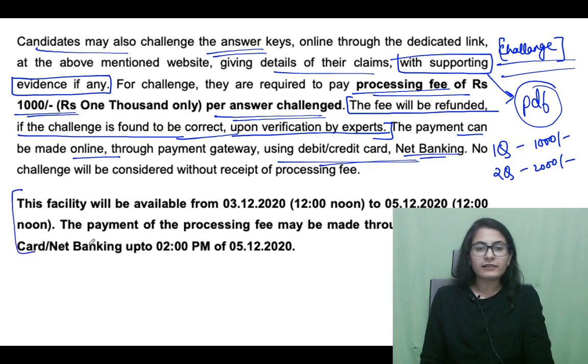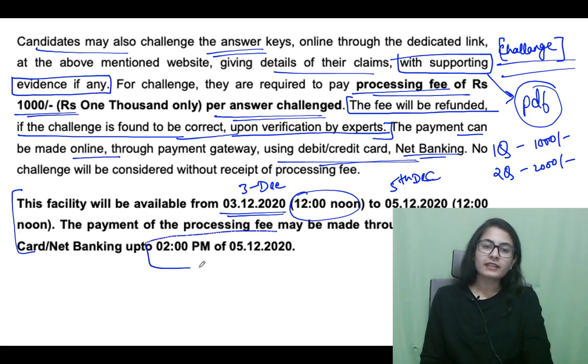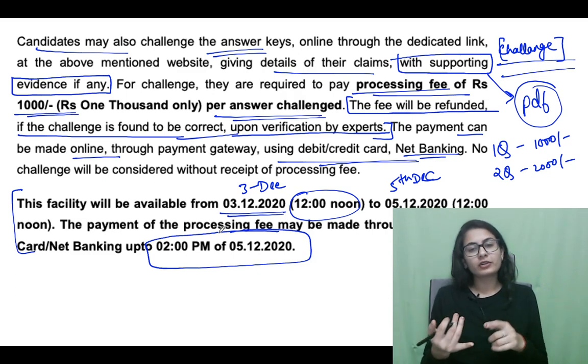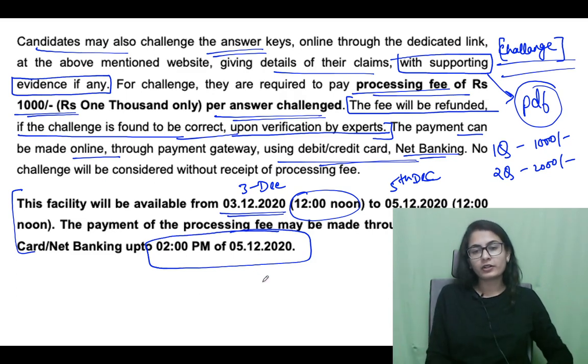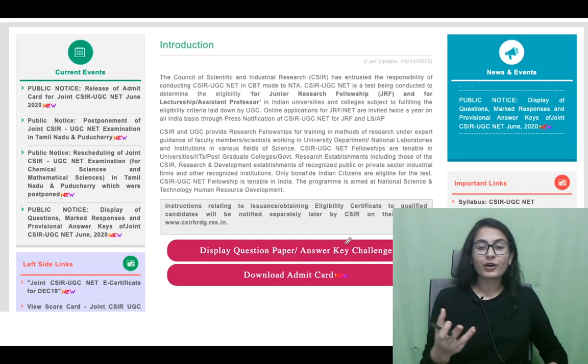This facility will only be available from 3rd December 12 noon to 5th December 12 noon. The payment could also be extended to 2 p.m., since payment may take a little more time, so it is allowed till 2 p.m., not beyond that. Beyond that it would not be considered. So you have exactly 2 days to challenge the answer keys. I hope you are watching this video and figuring out your answers.